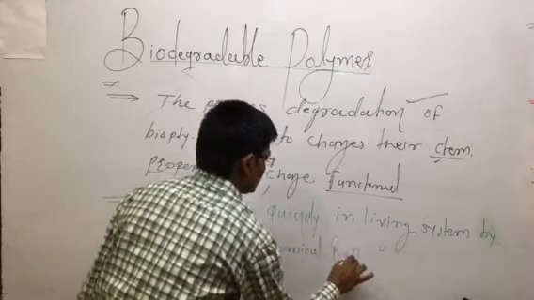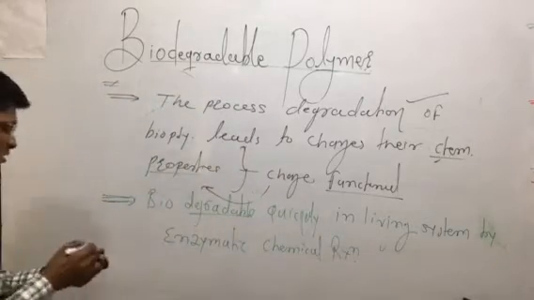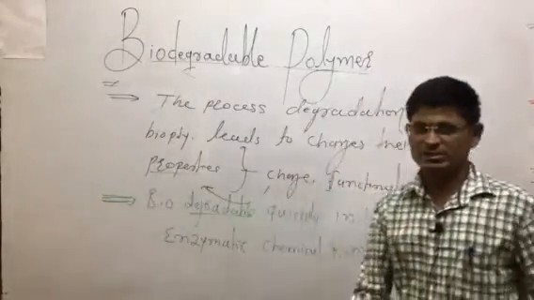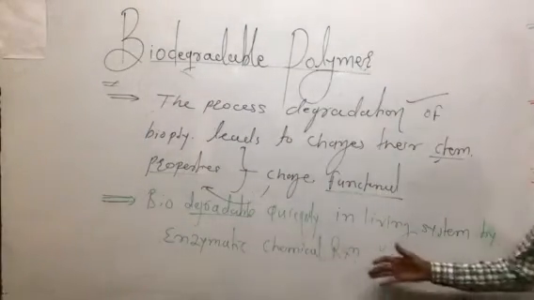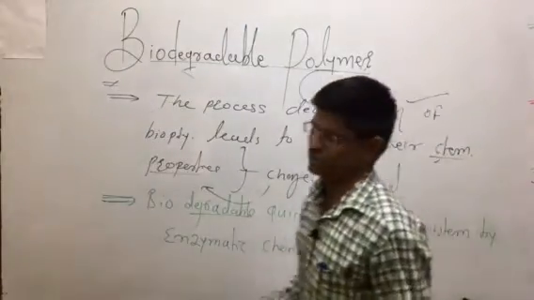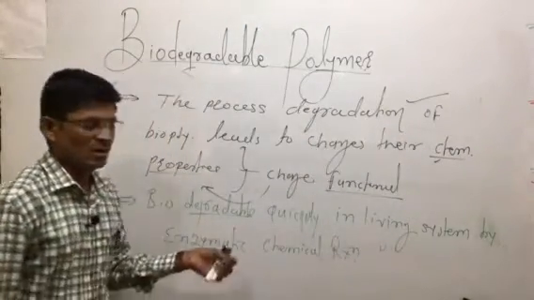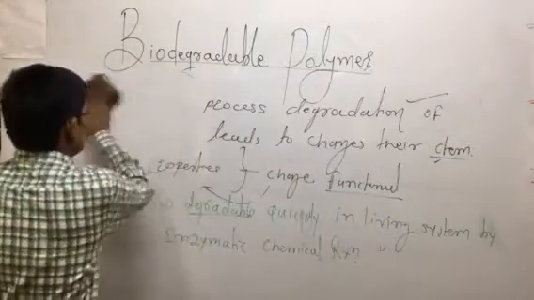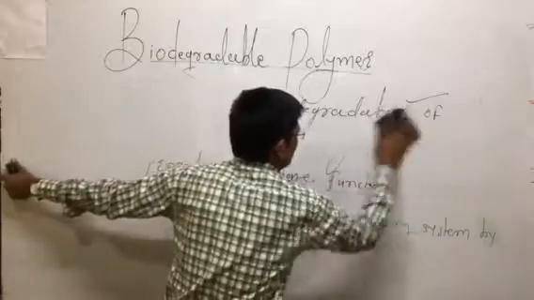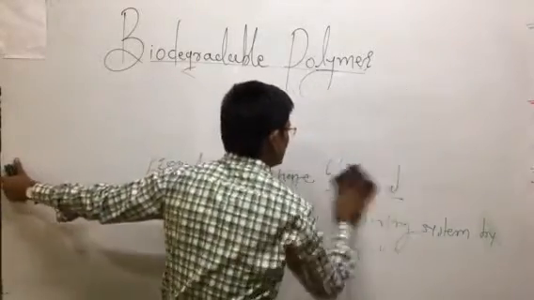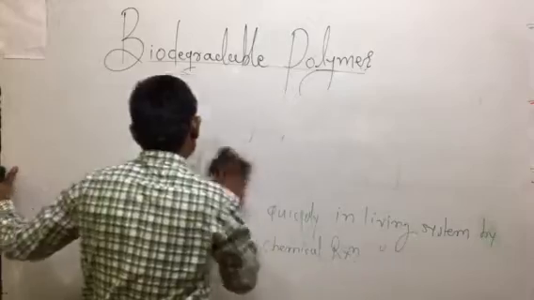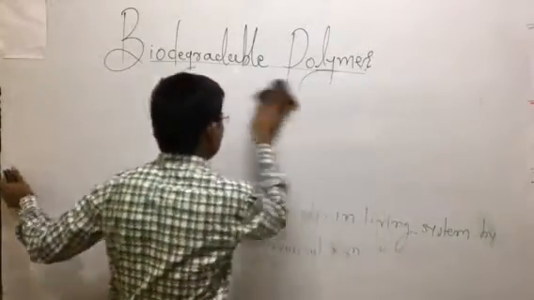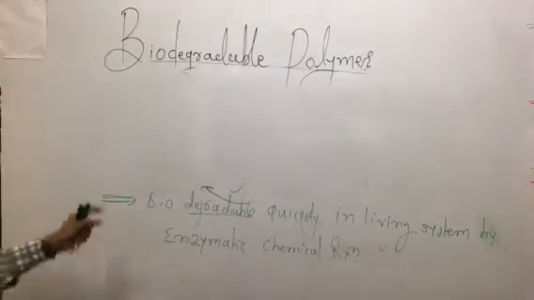chemical reaction. So these changes occur, but how do the changes occur? Quick changes, rapid changes occur due to what? By using the enzymatic chemical reaction. So there we have to use some types of enzyme as a catalyst and chemical so that the rapid, quick changes happen. These changes occur due to what? By using the enzymatic chemical reaction.